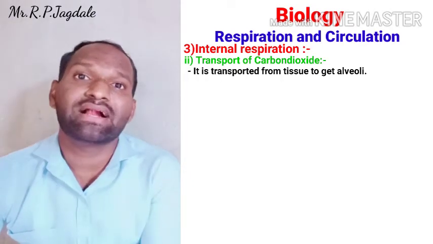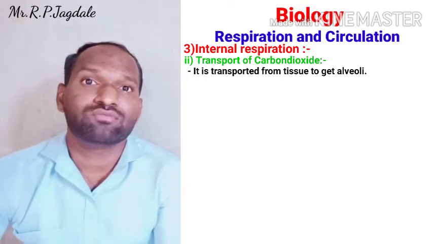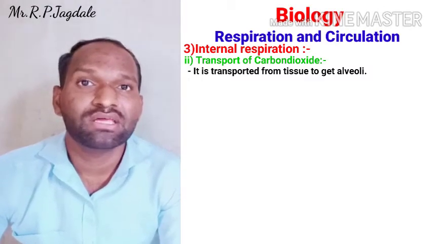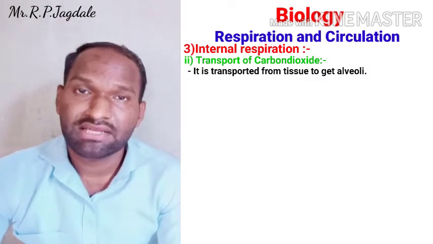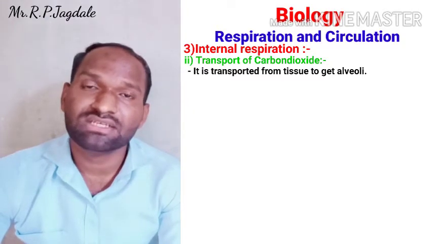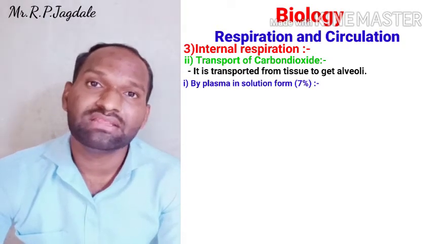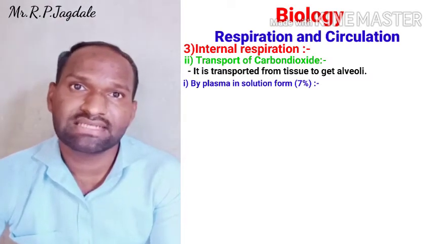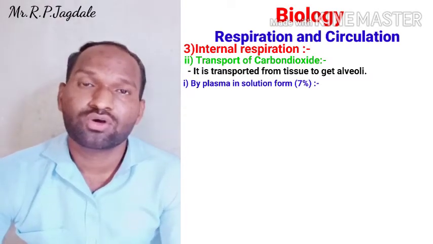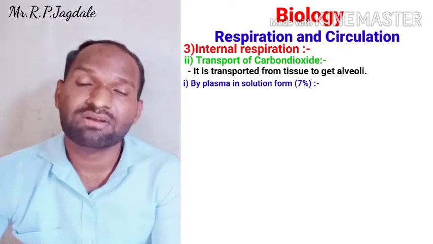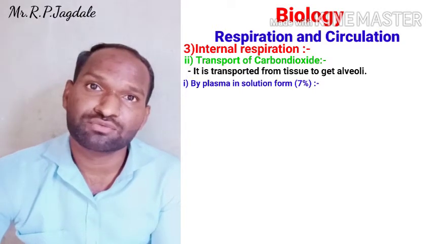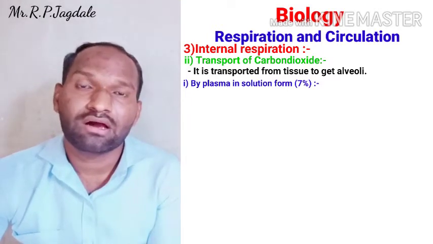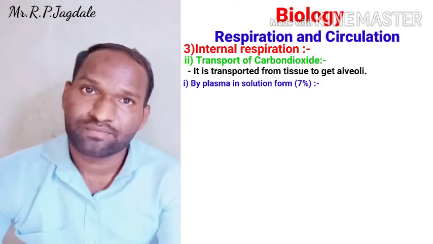So it is divided into majorly three forms, obviously by using RBCs and the plasma. Three forms we are going to see. First one is by the plasma in the solution form. So it is 7%. Out of total CO2, 7% of CO2 is transported from tissue to the alveoli along with the plasma.